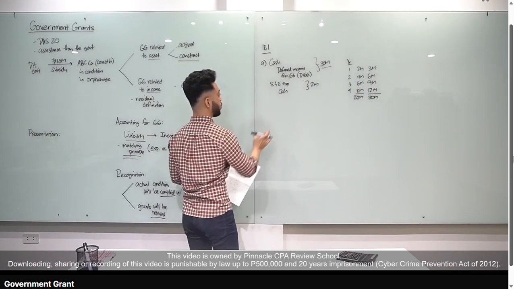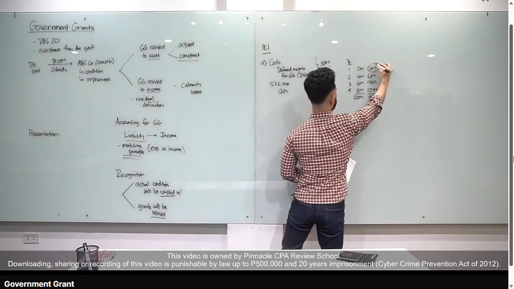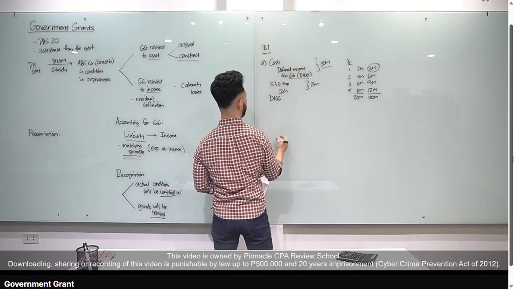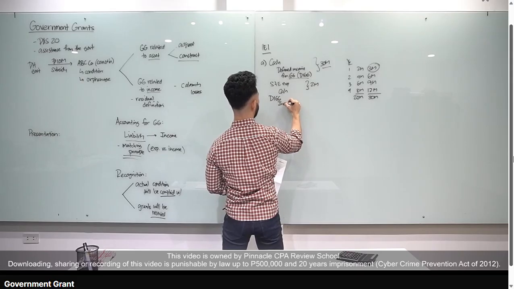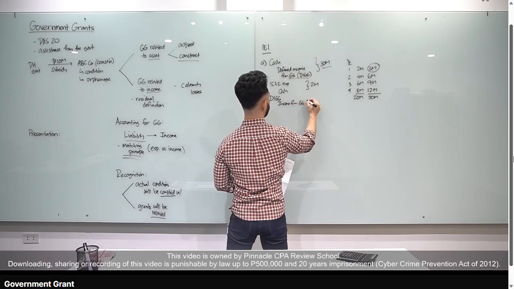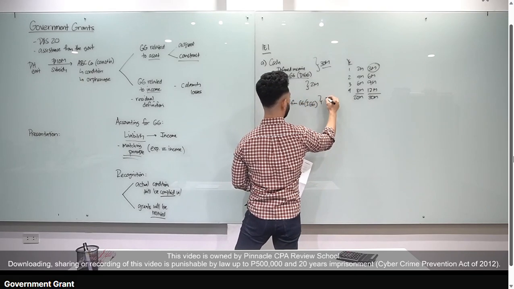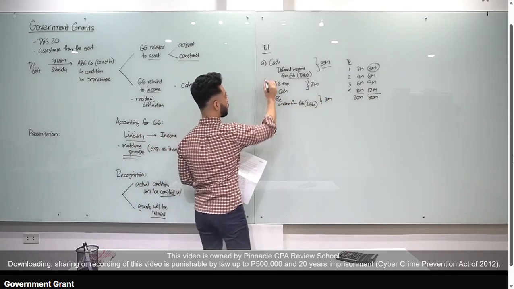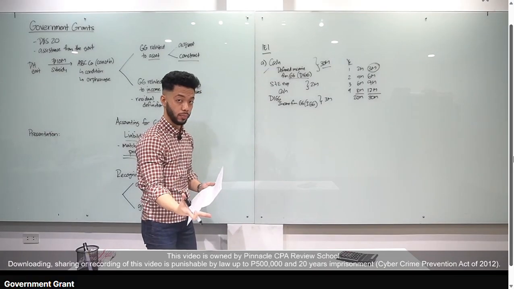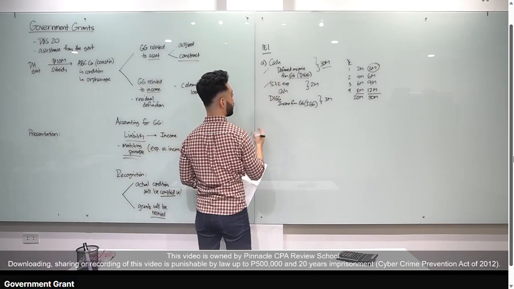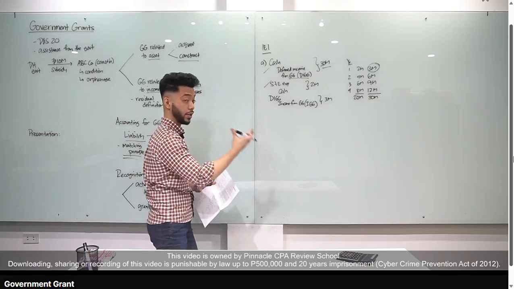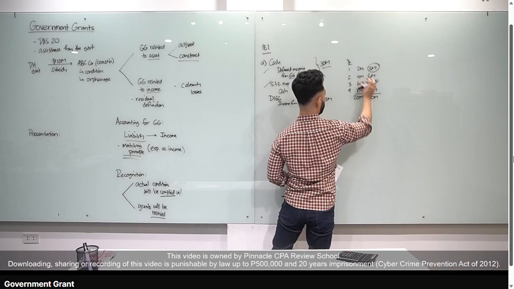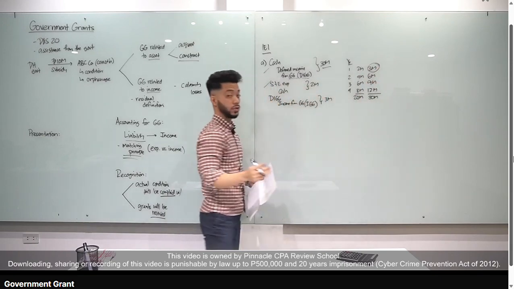Okay, so December 31, year 1, pwede na tayo mag-recognize ng 3 million. So entry natin dyan, class, i-debit natin yung liability, debit deferred income from government grant or DIGG, credit income from government grant. Okay, or let's call this IGG. Okay, how much? 3 million. Okay, ganun lang simple. So initially, na-receive natin yung grant, record natin as liability kasi hindi pa tayo nakapag-comply with the conditions. Okay, so nag-comply na tayo. Meron tayong expense na ni-record. Okay, matching principle. Pag may expense ka na, pwede ka na mag-income. Debit DIGG, credit income from government grant. Nag-allocate tayo, 2 over 20 times 30. 3 million yung first year natin na i-recognize.